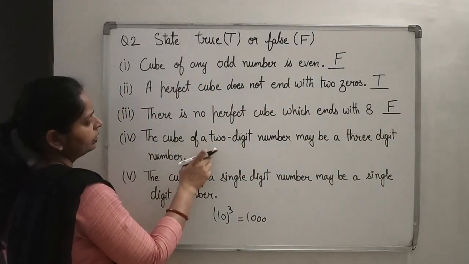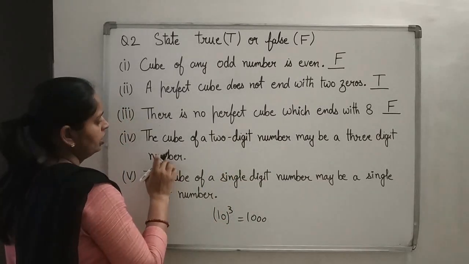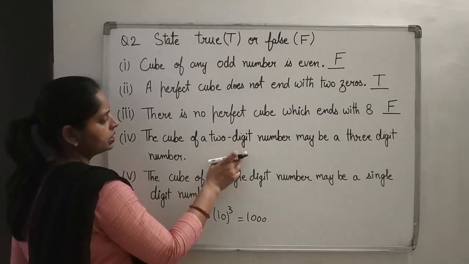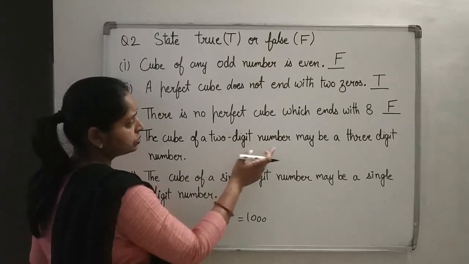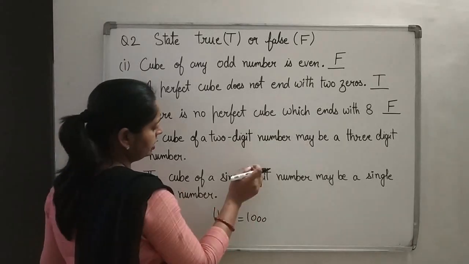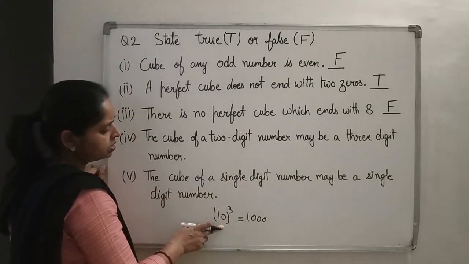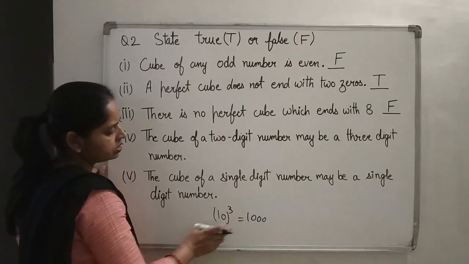A cube of a 2-digit number may be a 3-digit number. The question is saying maybe any 2-digit number exists whose cube has 3 digits, but the smallest 2-digit number is 10, and the cube of 10 is 1000.